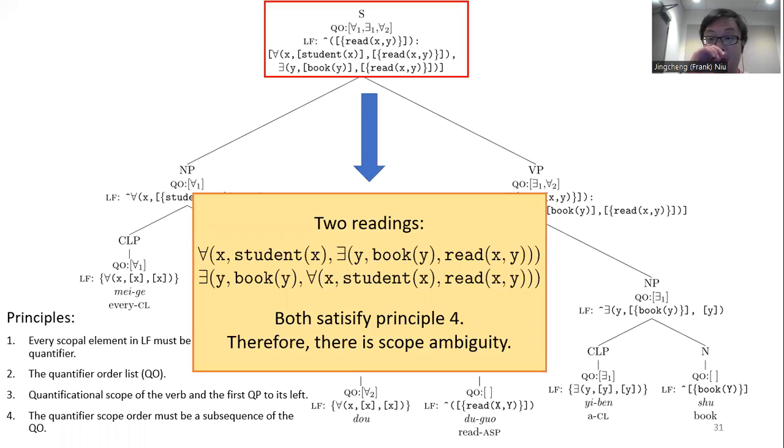Because there are 2 ways of arranging these subterms. One is that exists is a subterm of for all, which will give us the wide universal reading. And when for all is a subterm of exists, that will give us the wide existential reading. Both readings satisfy principle 4, because right now we know that the QO list contains for all, exists, for all. And so there is scope ambiguity, and we can get both readings.